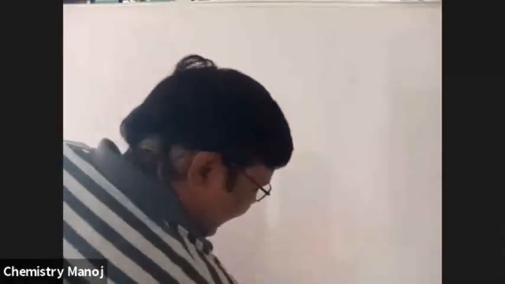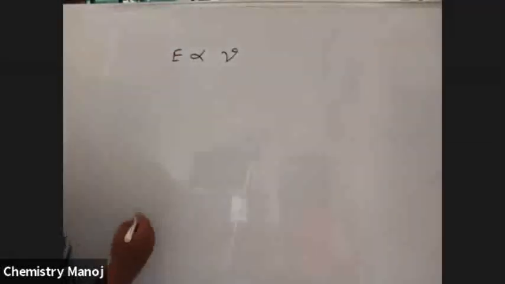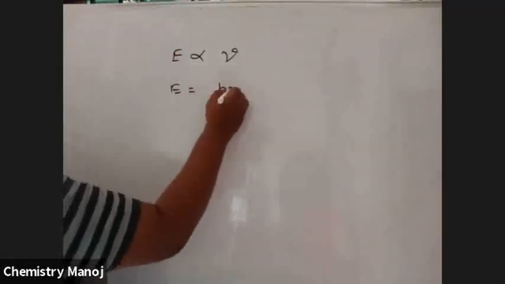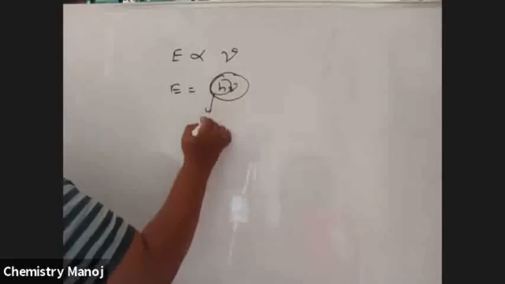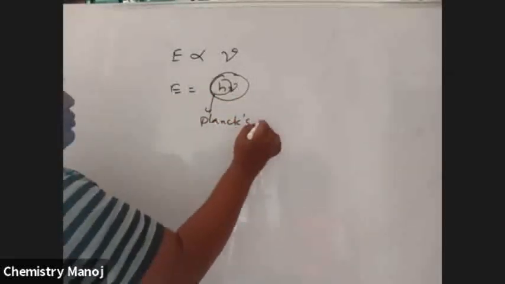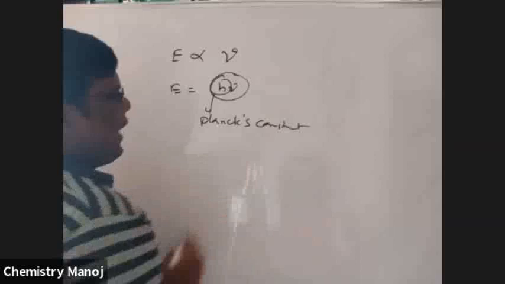Each packet of energy E is always directly proportional to nu. E is equal to h nu. That h is called Planck's constant.